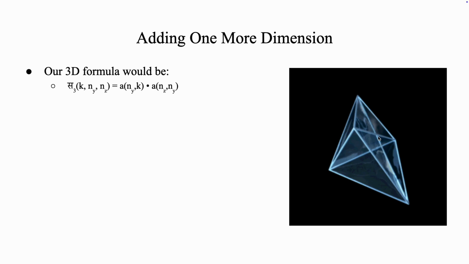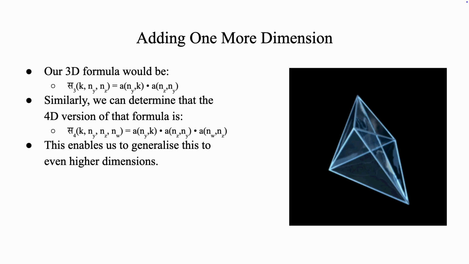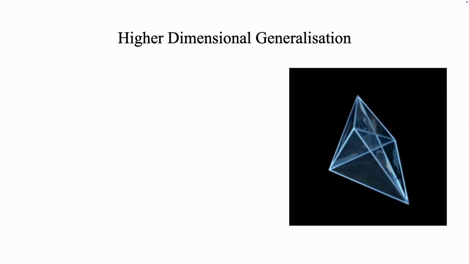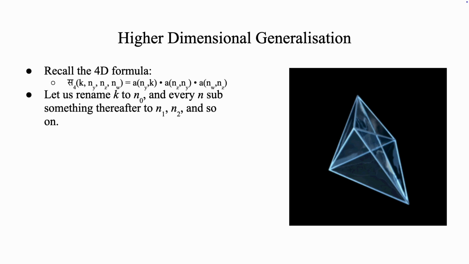Similarly, we can determine that the 4-dimensional version of that formula is what's on your screen now. Note that we had added one more term. This enables more higher dimensional generalizations. Now let's get to the fun part, where we generalize this to higher dimensions. Recall the four-dimensional formula. Let's rename k to n0, and every n sub something thereafter to n1, n2, and so on, all the way until n3 in this case.